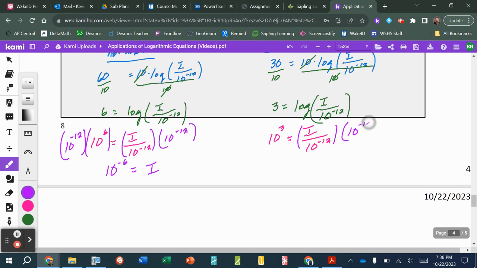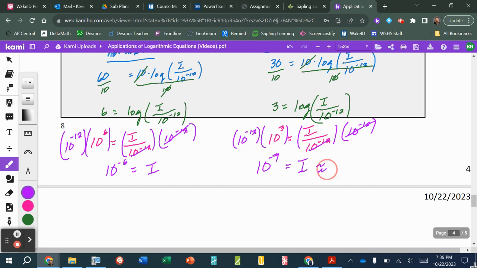And I forgot to mention over here on the left, all that's doing is simplifying out the 10 to the negative 12 where the intensity was divided by it. So over here, it's doing the same thing. Those are simplifying out. And again, I'm multiplying two factors with the same base, so I'm going to add the exponents. And so here for the normal whisper, I'm going to get 10 raised to the negative 9th power for that intensity.